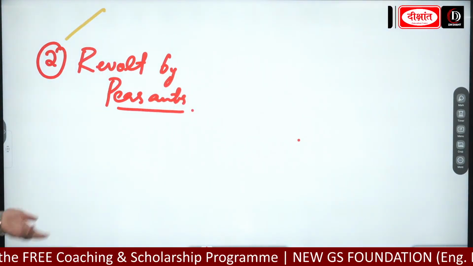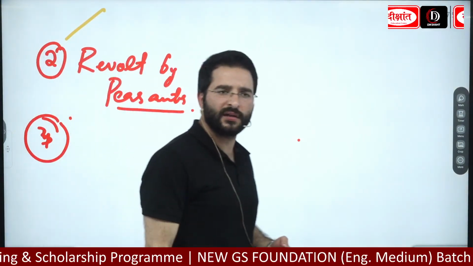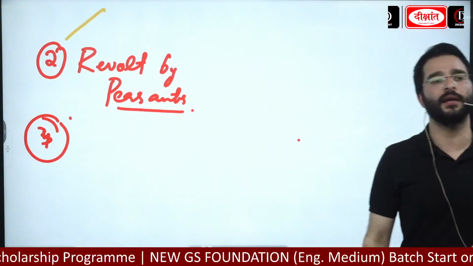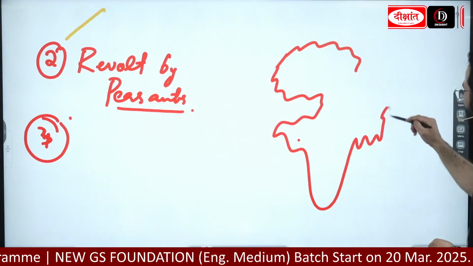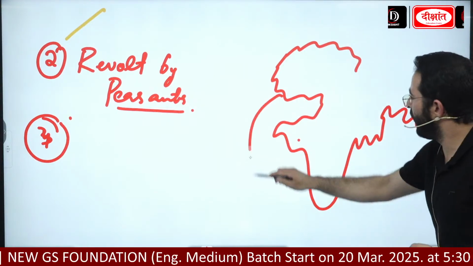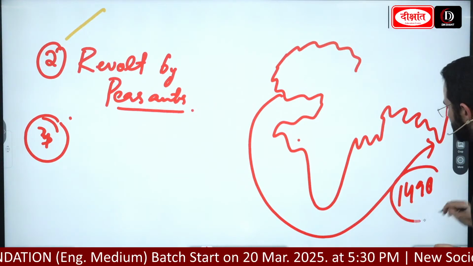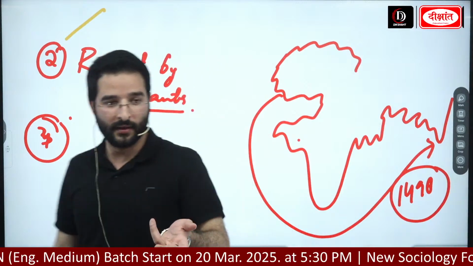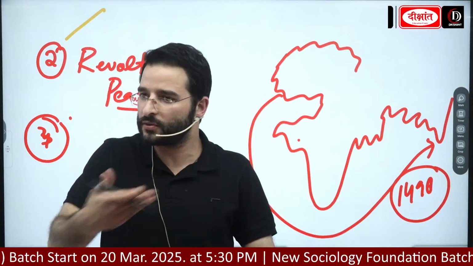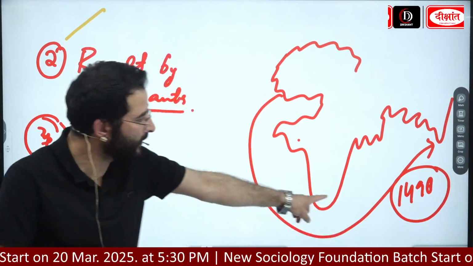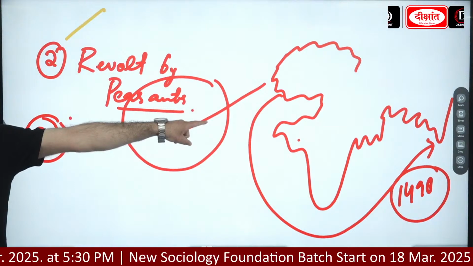Okay, one more thing, guys. When we are looking at the 14th or 15th century AD or the 16th century AD, we are seeing that at that point of time a lot of new markets are emerging. For example, the landing of Vasco da Gama at Calicut in 1498, India was discovered via an ocean route. It was not that we were not trading with Europe, but we had found an alternative route. Vasco da Gama, the Portuguese guy, landed at Calicut in 1498. Similarly, it was Christopher Columbus who had discovered America.